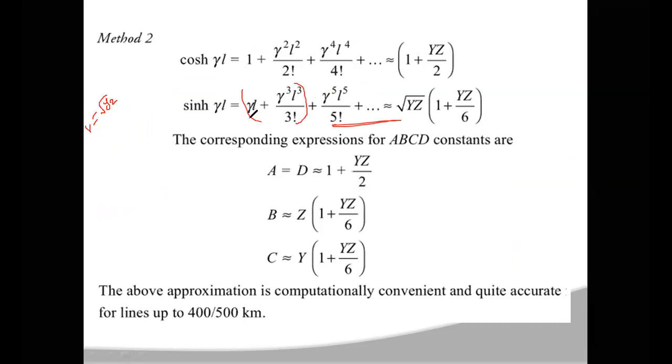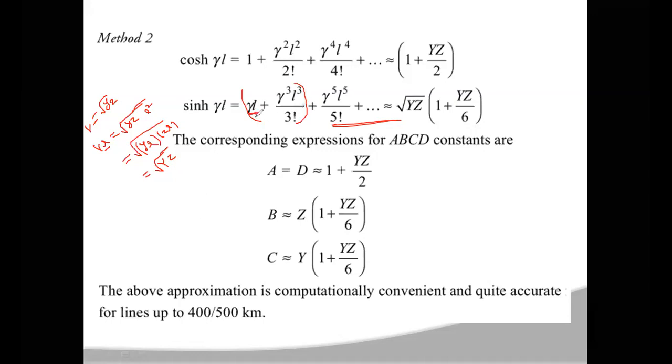Okay. So now here we are having gamma L. That gamma L can be written as under square root small y small z. Now when this L goes inside the square root, it will become L square. So this again can be written as under square root of small y into L into small z into L. That means gamma L can be written as under square root capital Y into capital Z. This is the gamma L value.